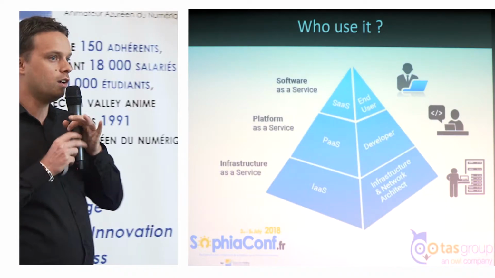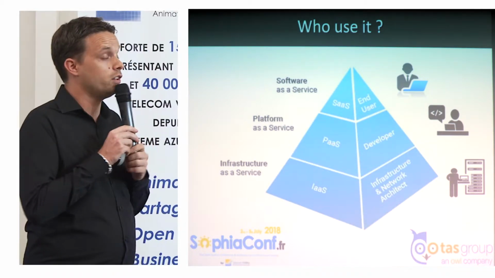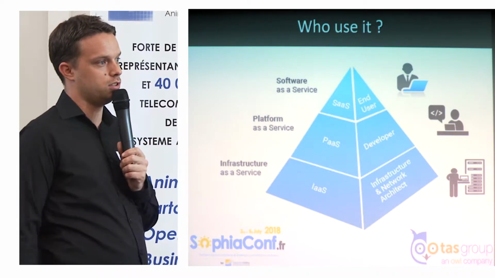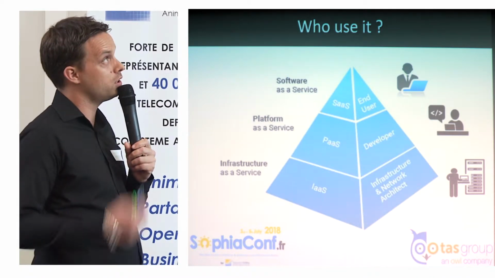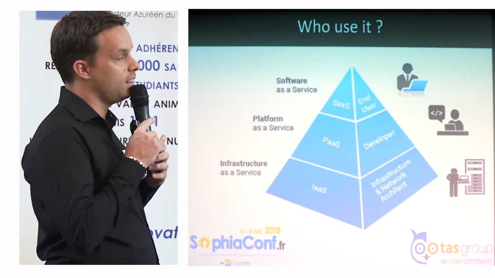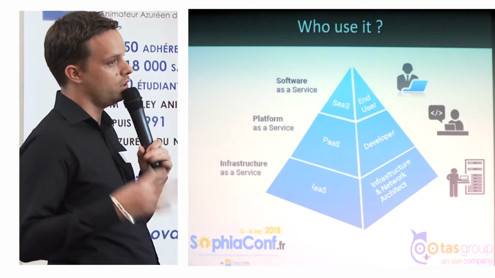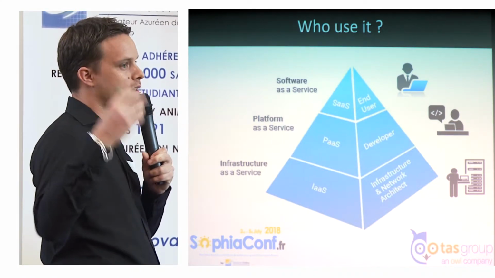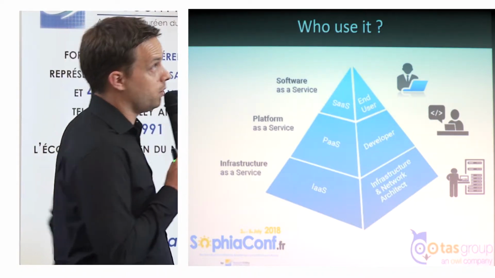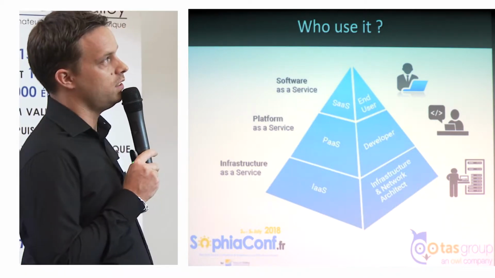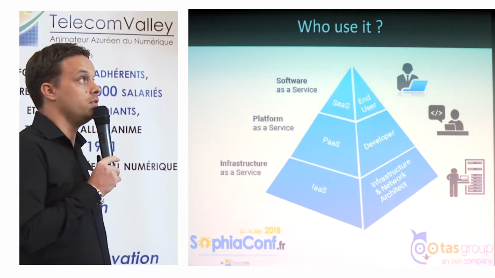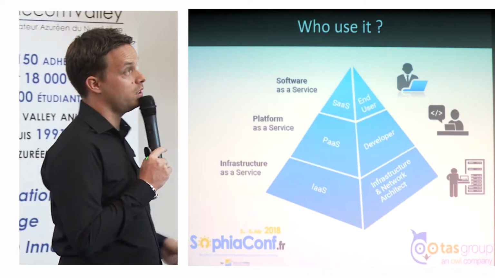So we use all of these parts. The software is used by the end users. When you connect to the internet, you can access applications like Google Drive, Google Documents. At the platform level, this is the developer who can deploy the platform and configure all the components to make the software available on the internet. And the last one is the infrastructure, as I said. This is the infrastructure and network architects who configure all the physical components to support all this platform.